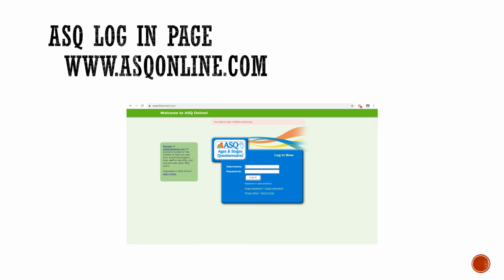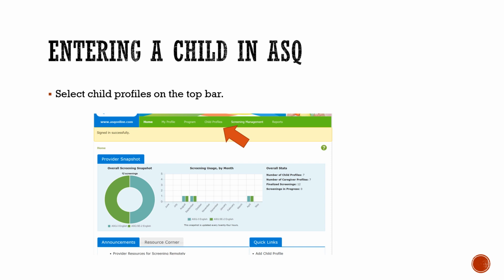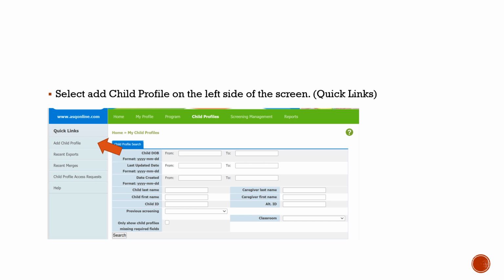ASQ login page, www.asqonline.com. Below is a picture of what the login page should look like. Entering a child in ASQ. Select the child profiles on the top bar. Select Add Child Profile on the left side of the screen under Quick Links.